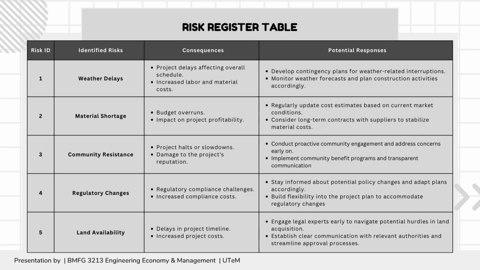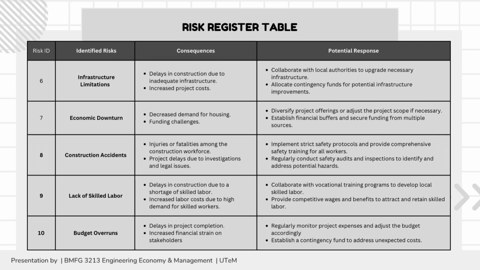Government policy change could bring regulatory challenges and increased costs. Staying informed and building flexibility into our plan are key responses. Land availability and infrastructure limitation may cause delay, but we engage the legal aspect early and allocate a contingency fund. Economic downturn is on our radar, prompting us to diversify offerings and establish a financial buffer. Construction accidents are mitigated through strict safety protocols and comprehensive training. Lack of skilled labor is tackled by collaborating with vocational training programs. Budget overruns are monitored and adjusted proactively. In summary, our risk register is our guide, ensuring we proactively address challenges and keep our project on track.